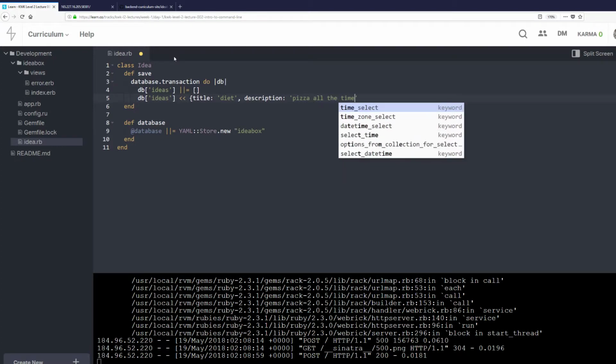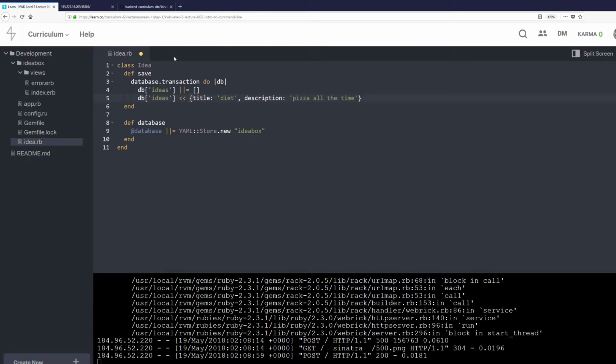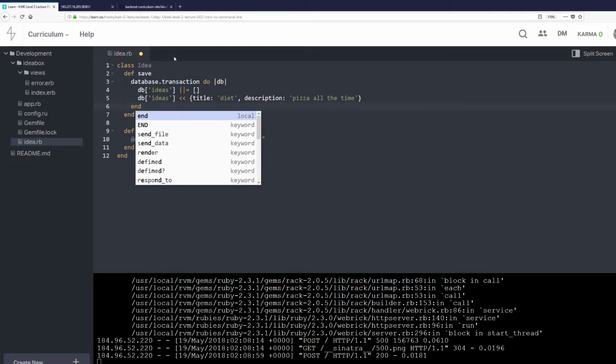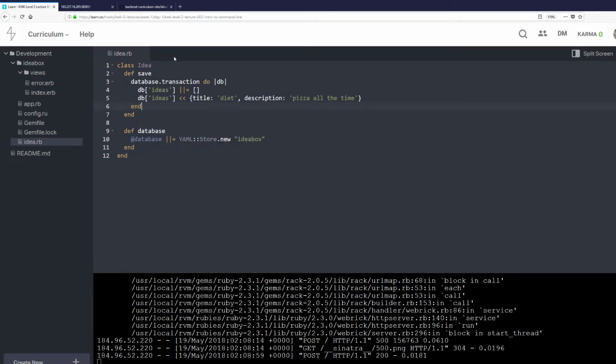Pizza all the time, which is my definition of a fantastic diet. And we save. So this database here is referencing this database, which is returning an instance of this YAML store. The YAML store instance has a method called transaction, which we see here. A transaction is a set of database operations that is grouped together. So what we're saying here is that in this transaction, we're going to refer to the database as DB.